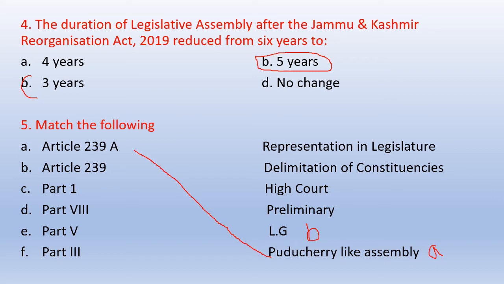Part 1 of the J&K Reorganization Act discusses the preliminary points regarding the Act. This is option C. Part 8 discusses the High Court of Union Territory of J&K. That High Court, J&K High Court will be the uniform High Court for the Union Territories of Ladakh and Jammu and Kashmir. Part 5 discusses the delimitation of constituencies. And part 3 discusses the representation in legislatures. So FEDCBA is the correct order.